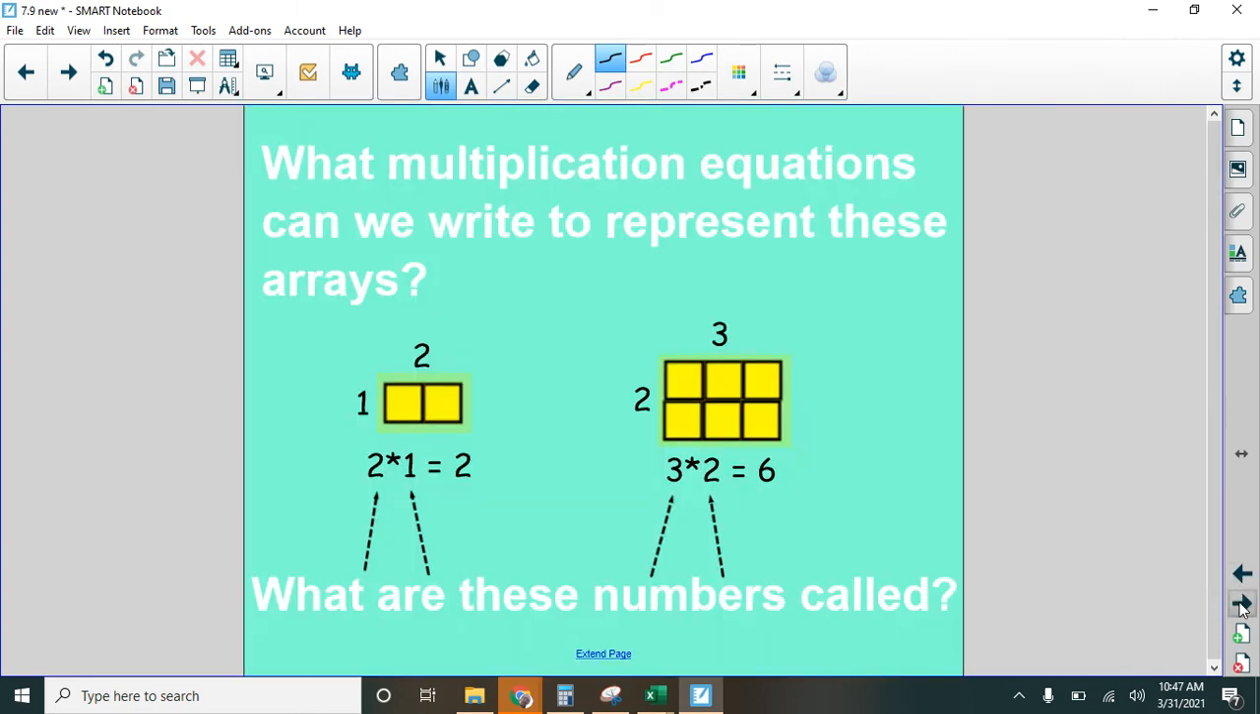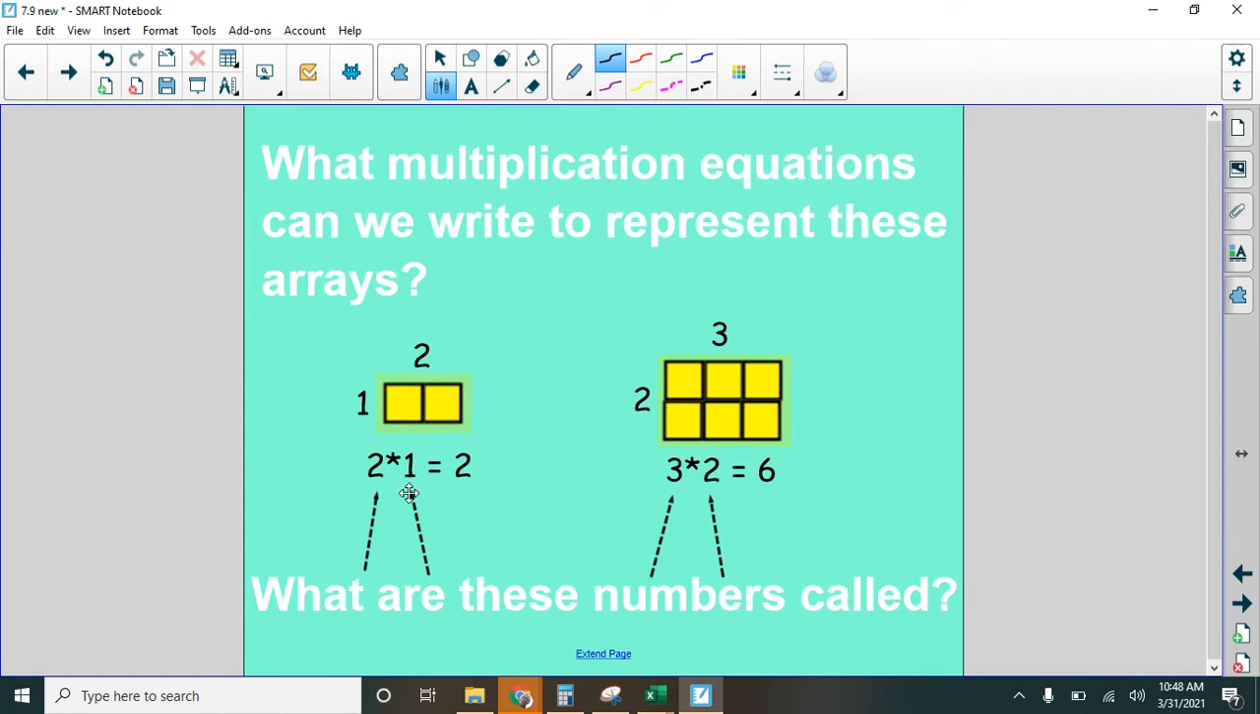So now let's look at the multiplication equations we can write to represent these arrays. So we have, this one is 1 tall and 2 wide, right? These are the first ones that you saw. So we have 2 times 1 equals 2. What are these two numbers called?